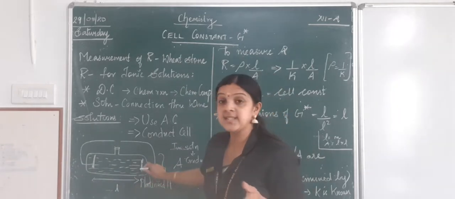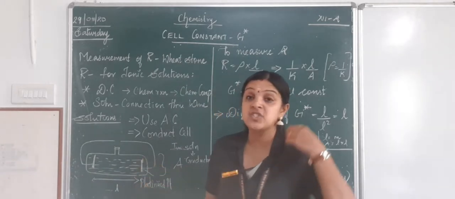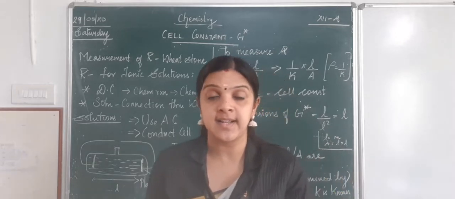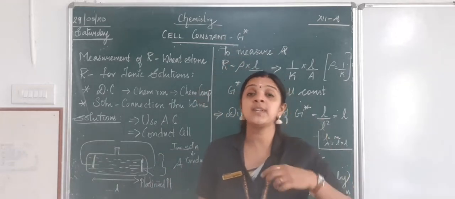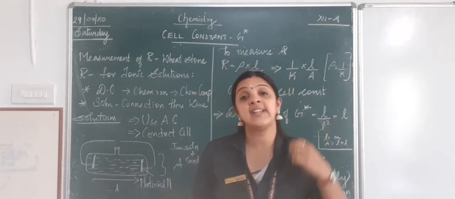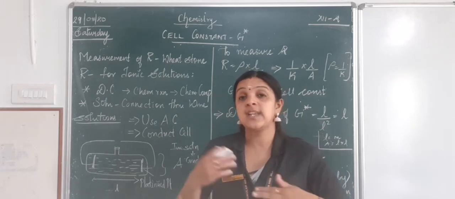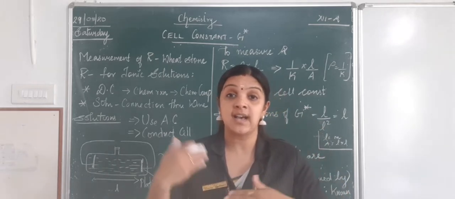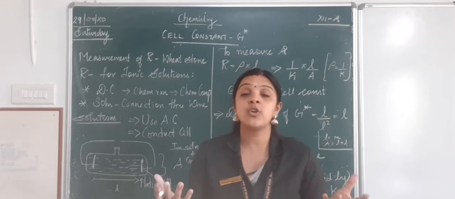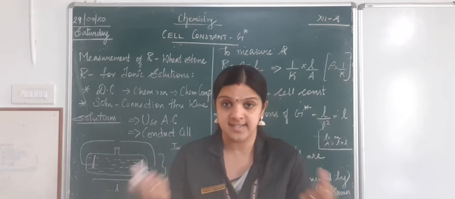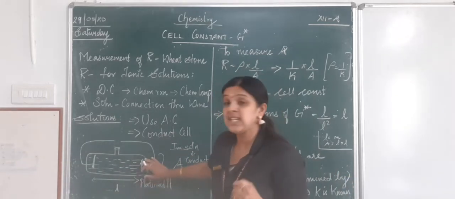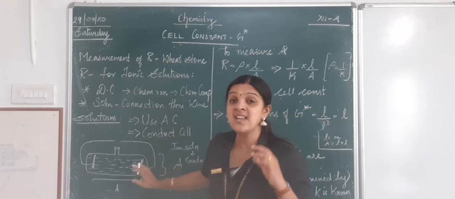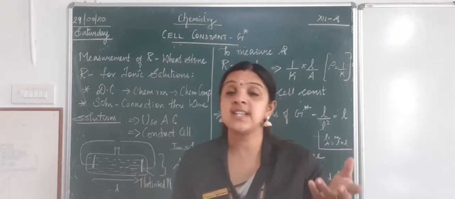No. Because if I use an electrode which is actively participating in the reaction, assume that they can lose electrons or gain electrons, they keep on participating in the chemical reaction, and we will not be able to get the desired result. So what we do is use inert electrodes. What is inert?